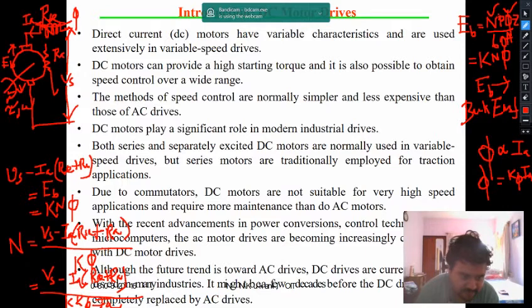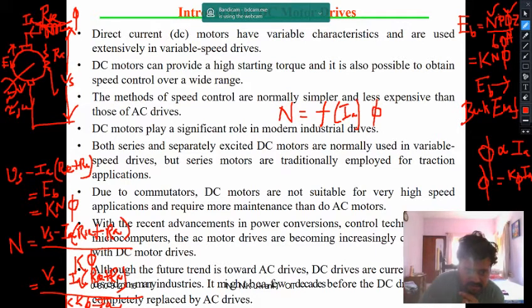So basically what is happening is your speed in the case of a series motor will now be a function of Ia, because Ia in this particular equation is the only variable, provided you keep the other parameters constant. Again, phi is also a function of Ia.